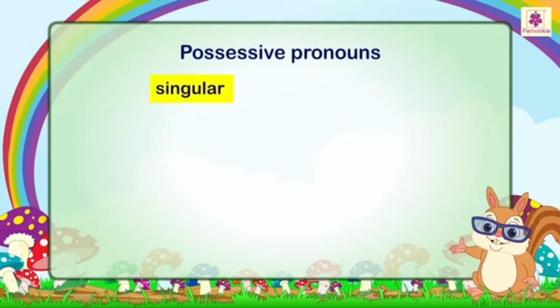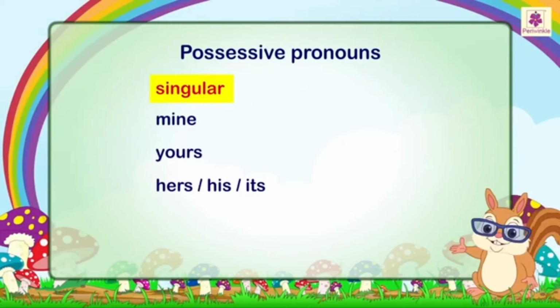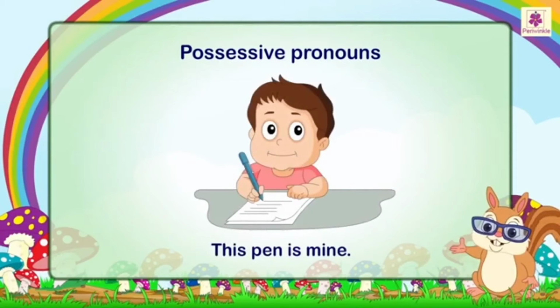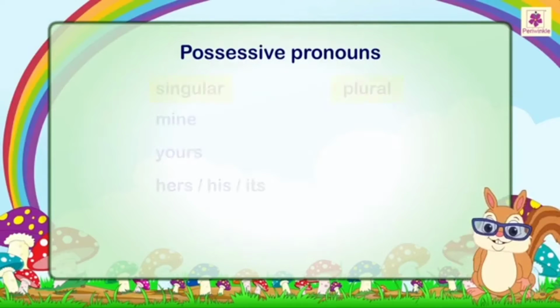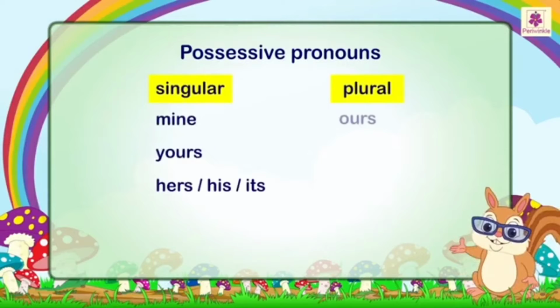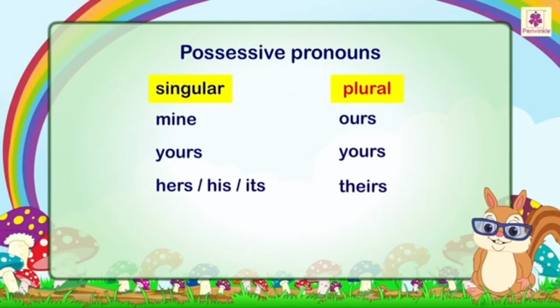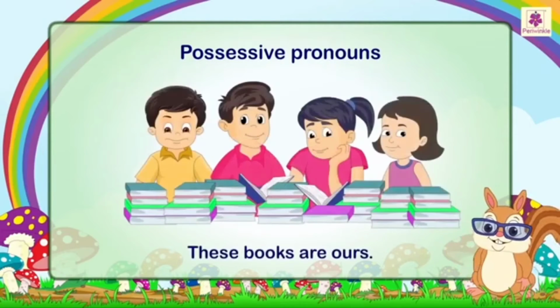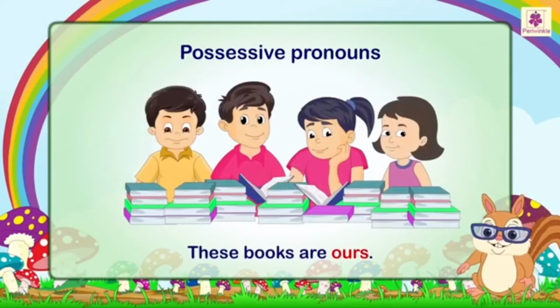The possessive pronouns mine, yours, hers, his, its refer to singular form. For example, this pen is mine. The possessive pronouns ours, yours, theirs refer to plural form. For example, these books are ours.